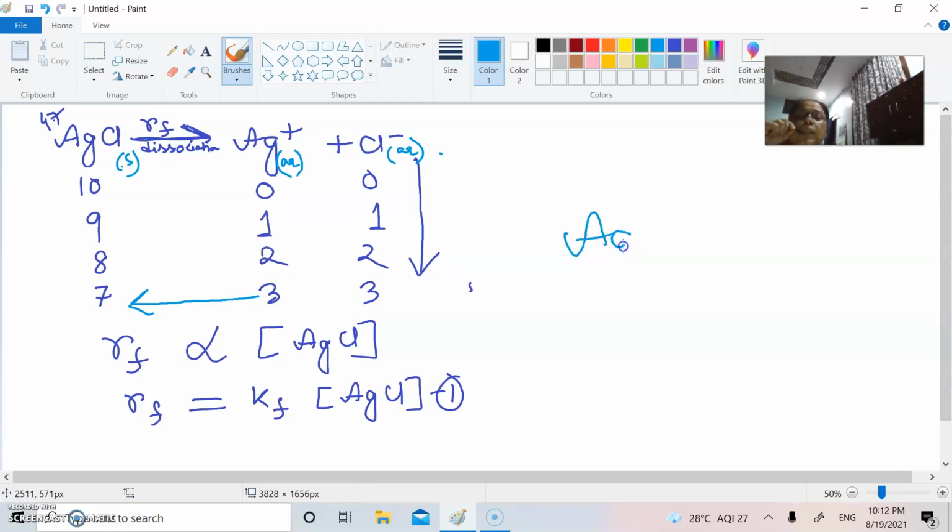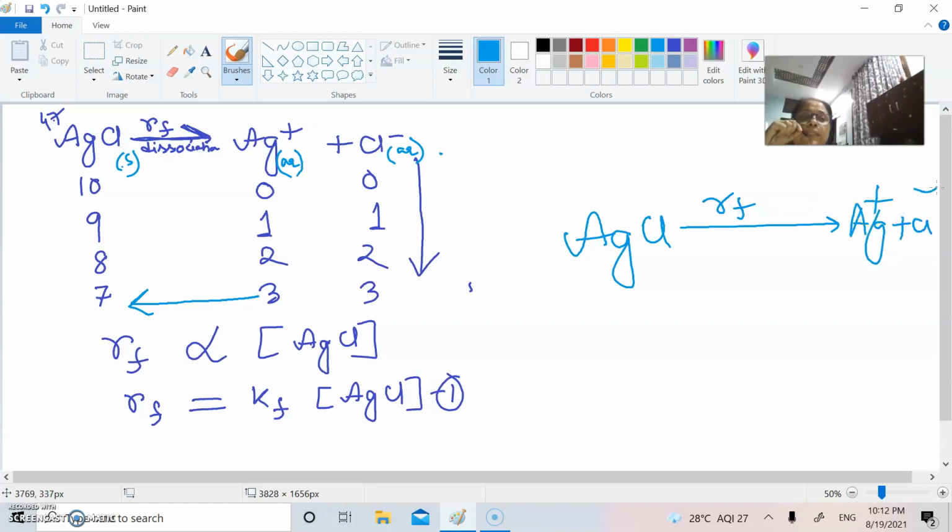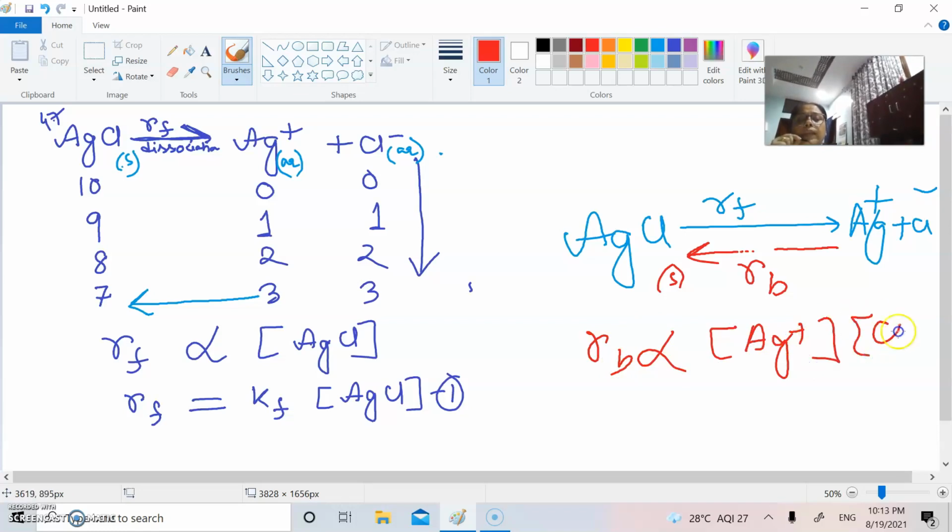That means the more silver chloride goes in the forward direction to form silver ion and chloride ion, once this concentration increases, there is immediately a tendency for the silver and the chloride to combine back, or bond with one another, to give back the solid silver chloride. So the rate of backward reaction will be proportional to the silver ion as well as the chloride ion.